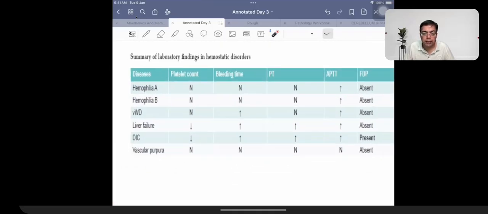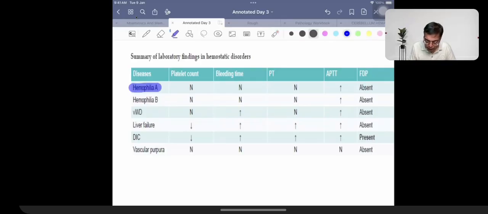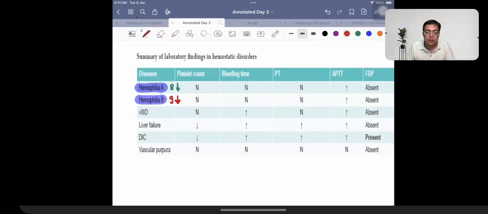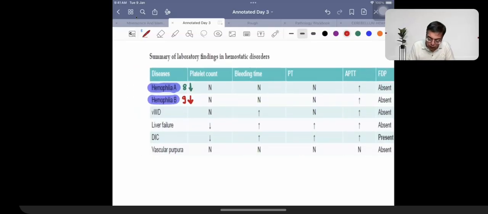Talking about this kind of a table, pretty important from the exam's perspective. A lot of questions were asked in the exam. Hemophilia A and B, examples of clotting factor problems. Hemophilia A because of factor 8 deficiency. Hemophilia B because of factor 9 deficiency. So hemophilia A is given the name of royal disease. Hemophilia B is given the name of Christmas disease.